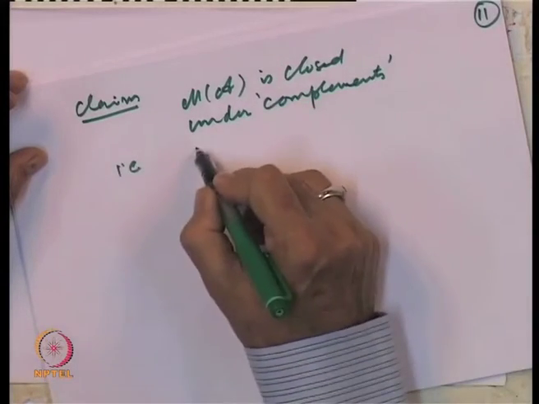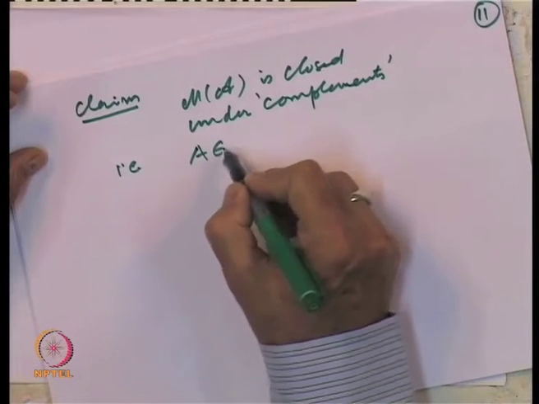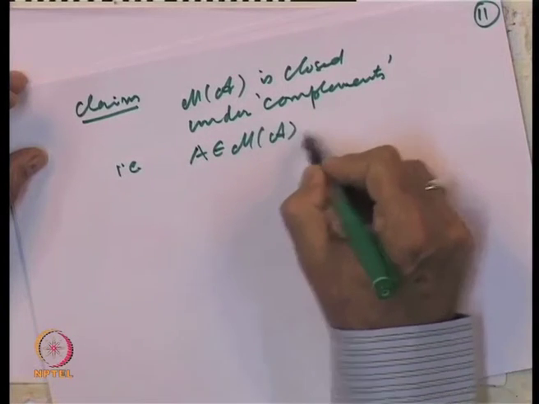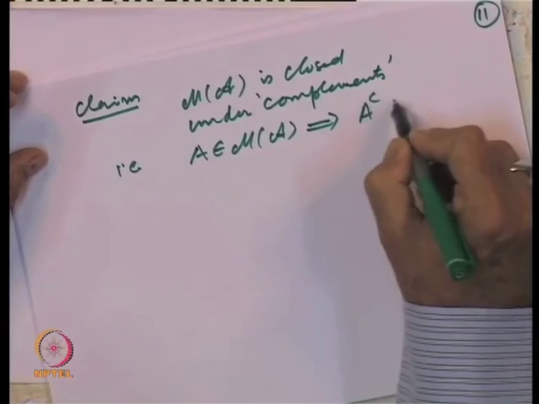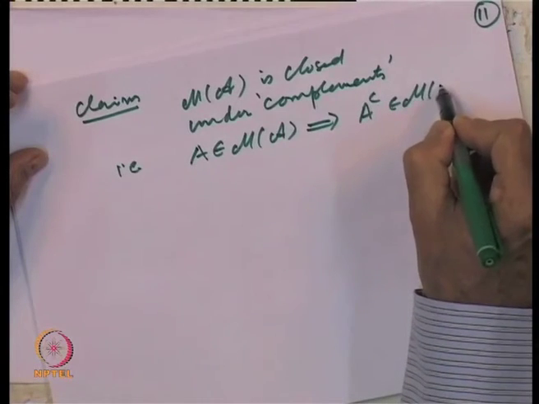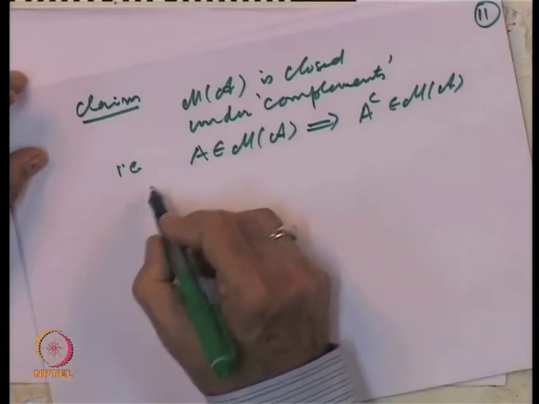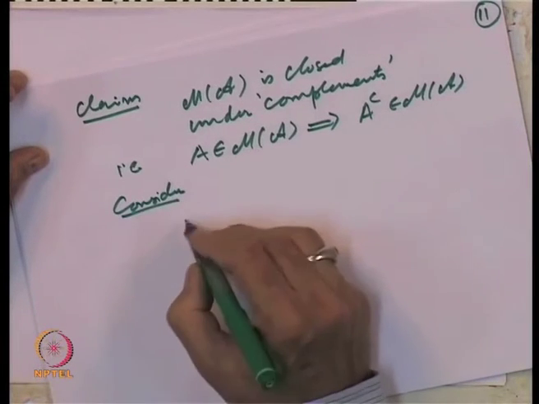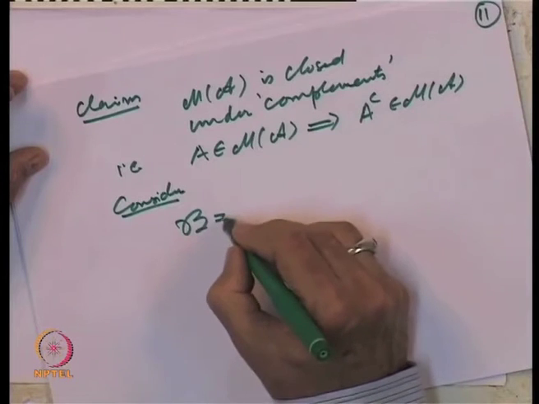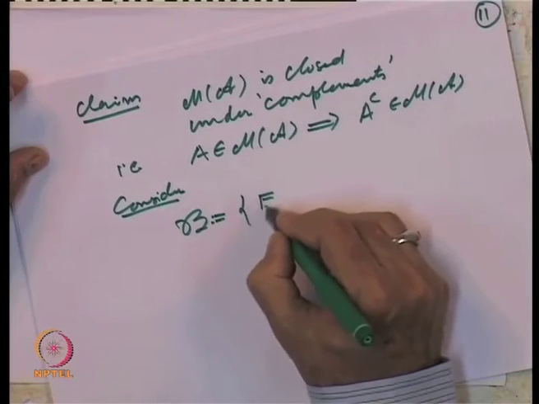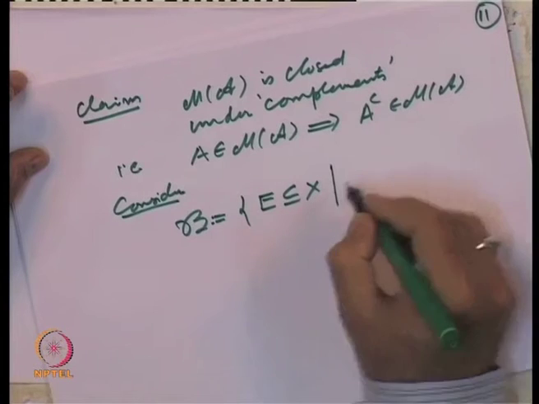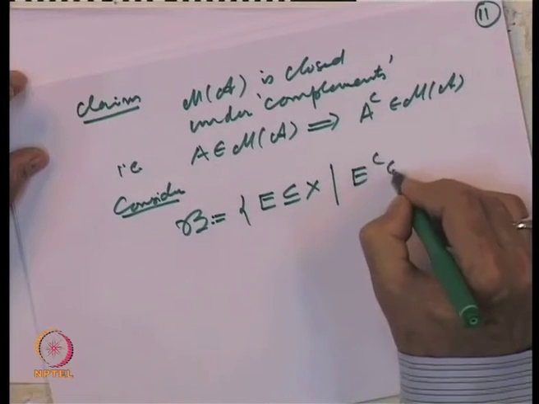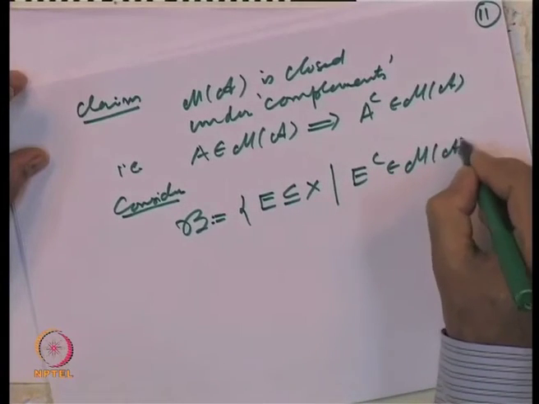That is, A belonging to M of A should imply A complement belongs to M of A. To show that, consider the collection B of all those subsets E contained in X such that E complement belongs to M of A.